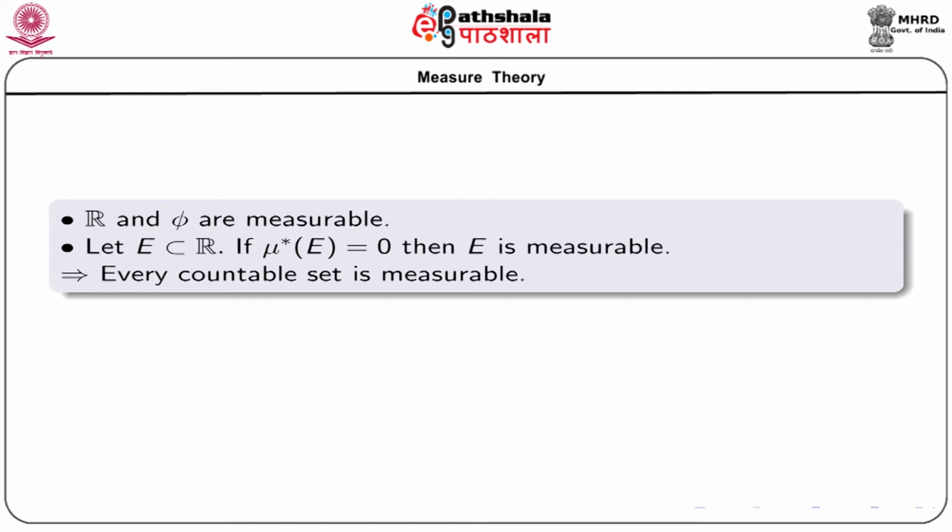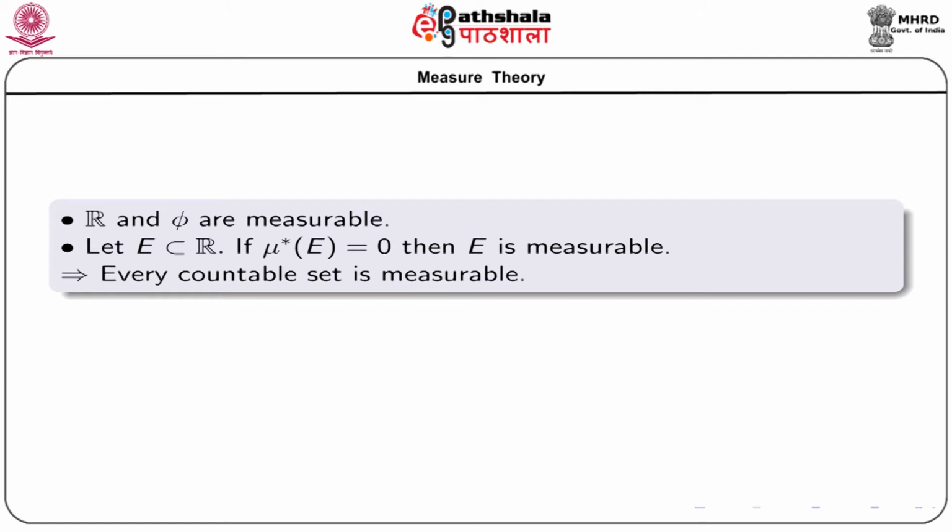Since this is true for any epsilon greater than 0, this implies that mu star of a singleton set is equal to 0.